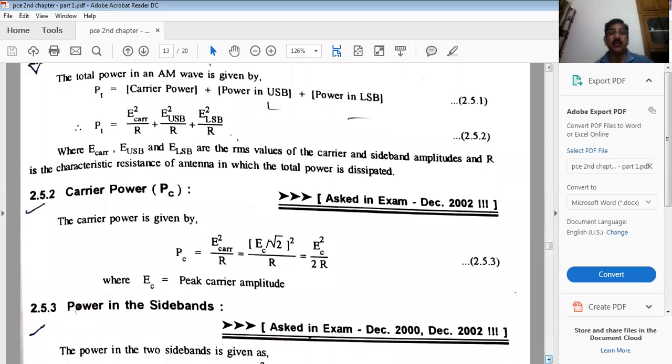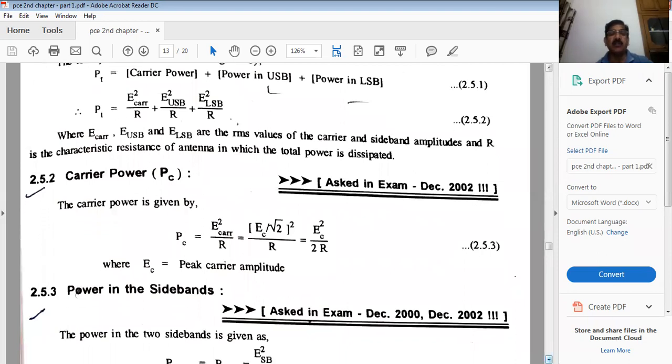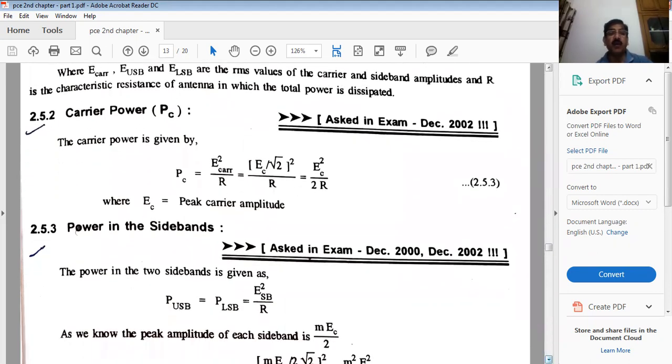Okay. So for calculating the carrier power, as we have just discussed, we have to take the RMS value. So if you want to see this in RMS, you divide the amplitude by root 2. What is the amplitude of EC? EC divided by root 2 the whole square over R. So it will come to EC square over 2R, where EC is the carrier amplitude. Fine. Now what about the power in sidebands?